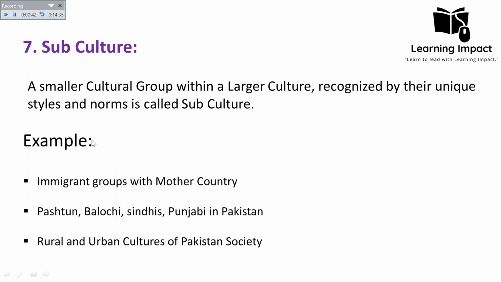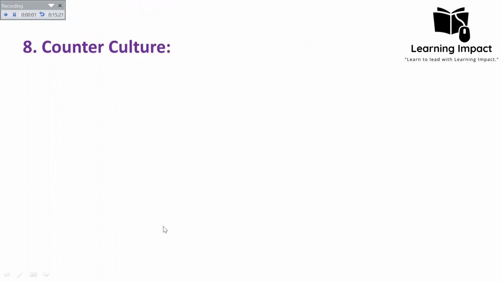For example, immigrant groups with a mother country are a subculture, mostly in Western countries. Also the Pashtun, Balochi, Sindhis and Punjabis are subcultures in Pakistani society, who have distinguishing languages, different dressing, lifestyle, and food culture. Most of their styles and norms are different from each other. Also the rural and urban cultures of Pakistani society are different because of the impact of modernization and industrialization. So in the case of a subculture, it is necessary to have a unique identity so that it will distinguish that culture from the main culture. And on the other hand, there is counterculture.